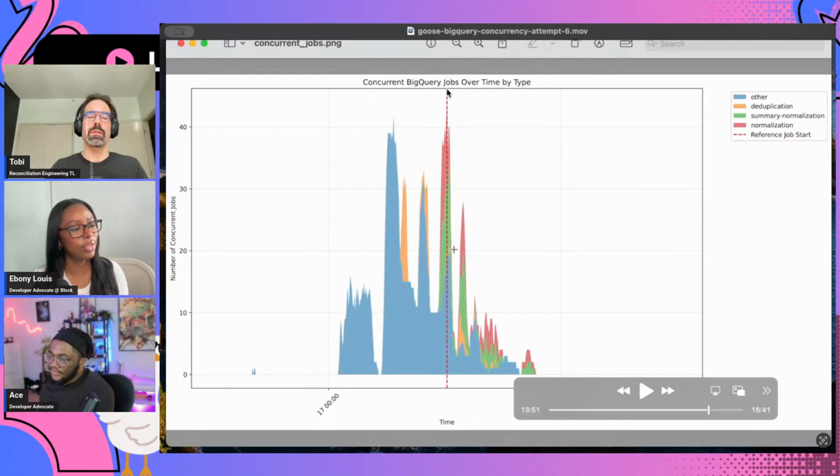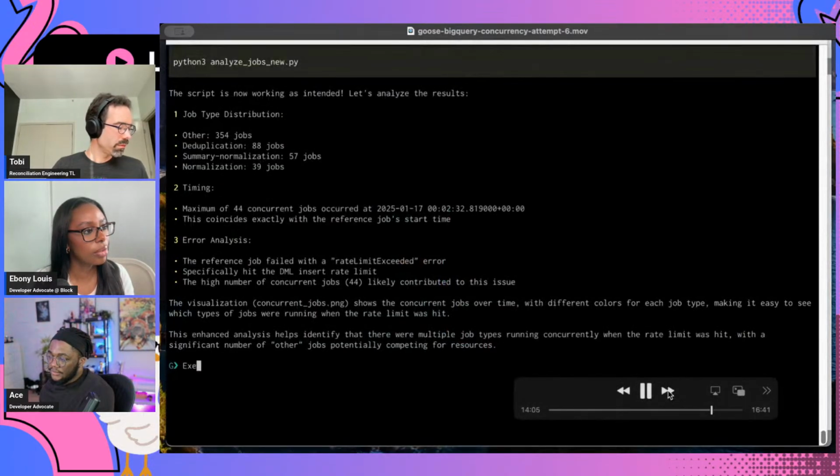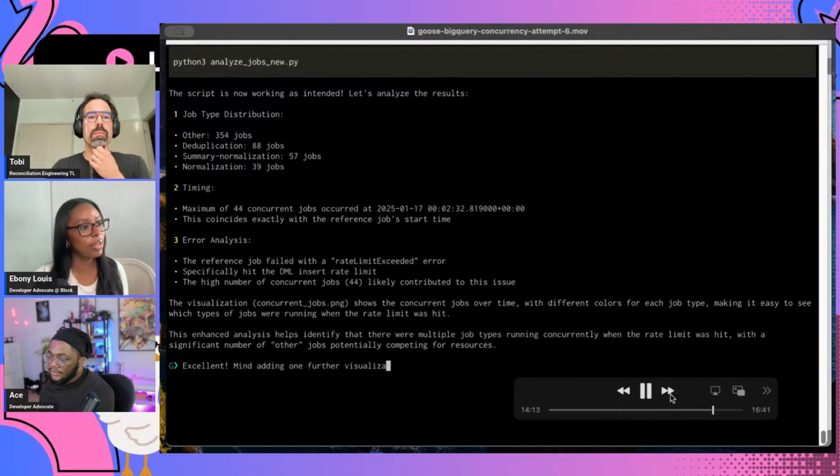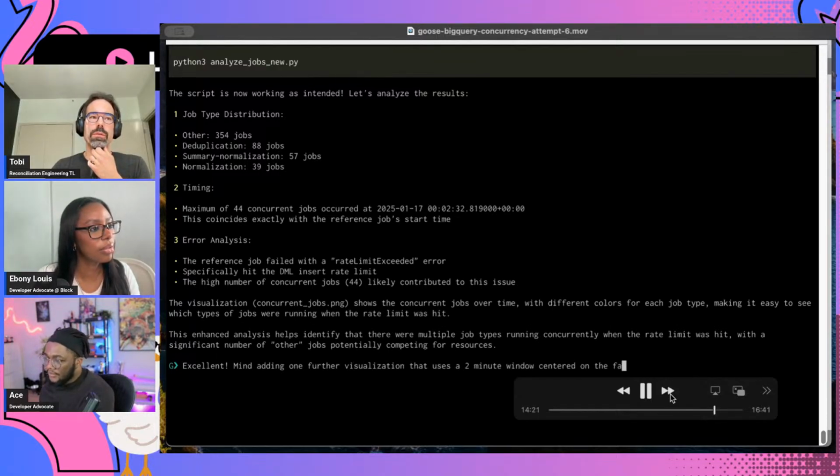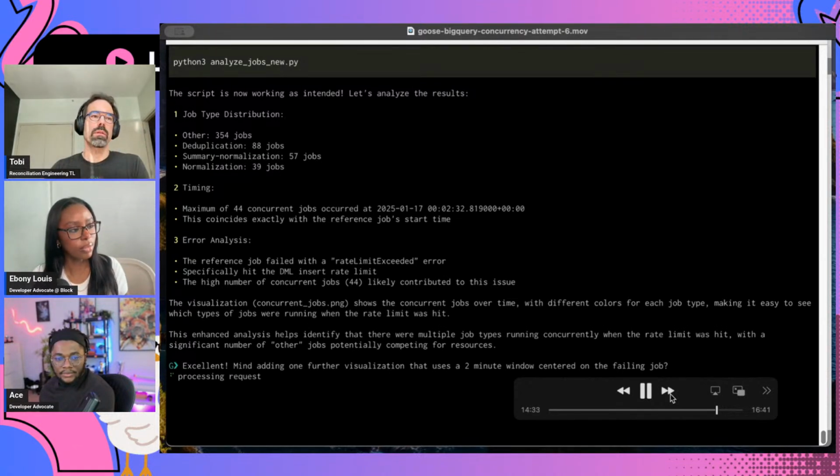So yeah, let's try to make the time window a little smaller so we have a little better view of what's going on here. So that's what I'm asking it now. I'm just saying, can you use a 2-minute window instead of a 10-minute window? Since everything in the graph is so compressed in the middle right now.